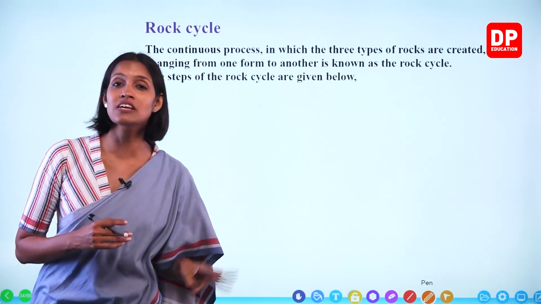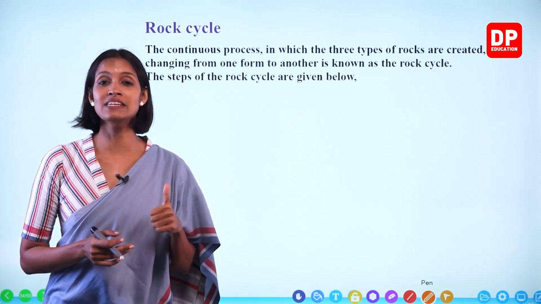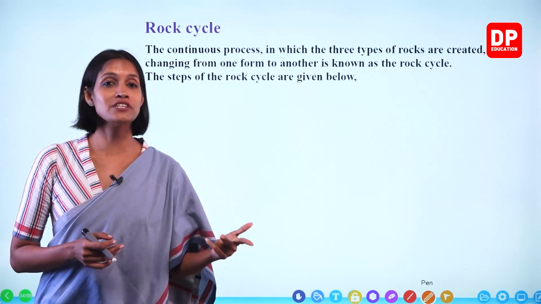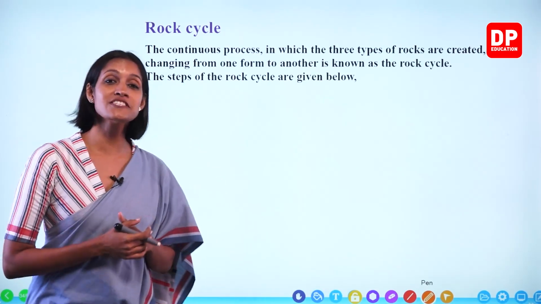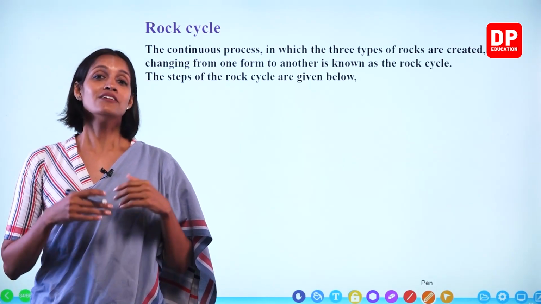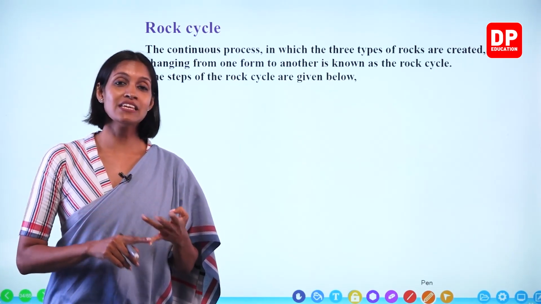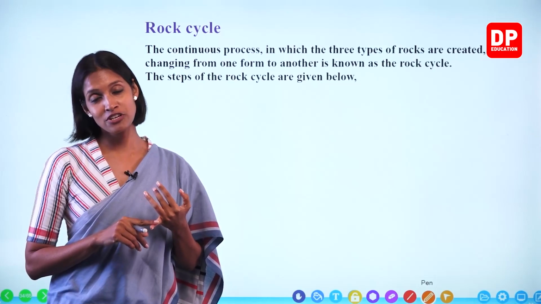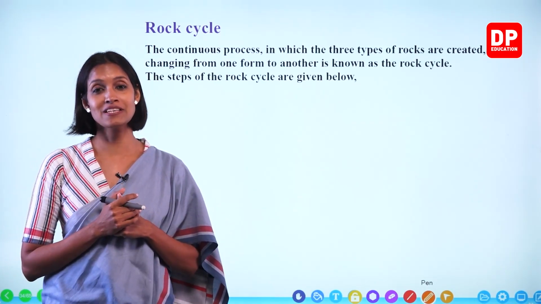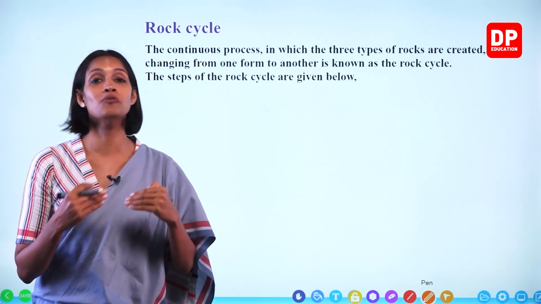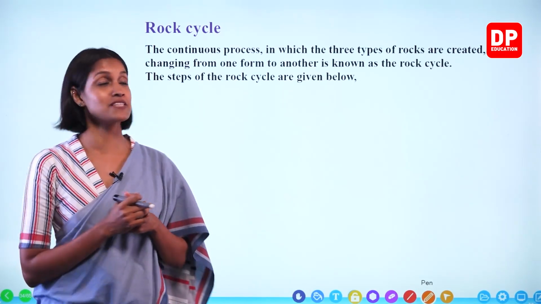Now we learned about three different types of rocks: igneous, sedimentary, and metamorphic rocks, right? Under this rock cycle, we are going to learn that the formation of igneous, sedimentary, and metamorphic rocks takes place in a cycle. Okay, children, in a form of cycle, this formation of rocks takes place, right?